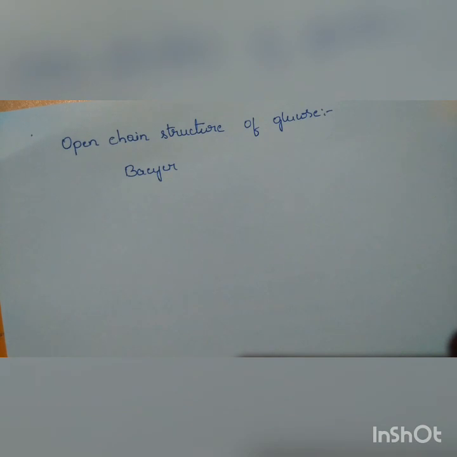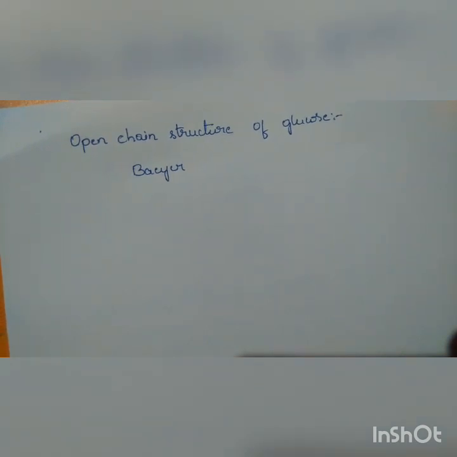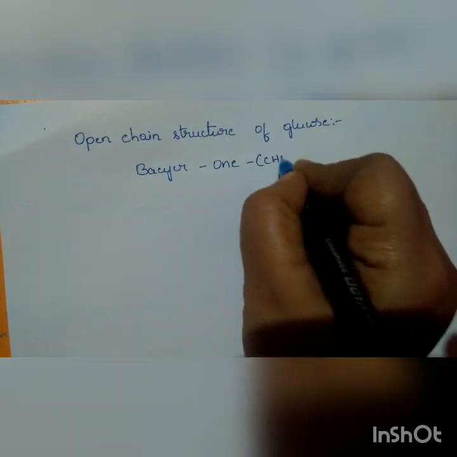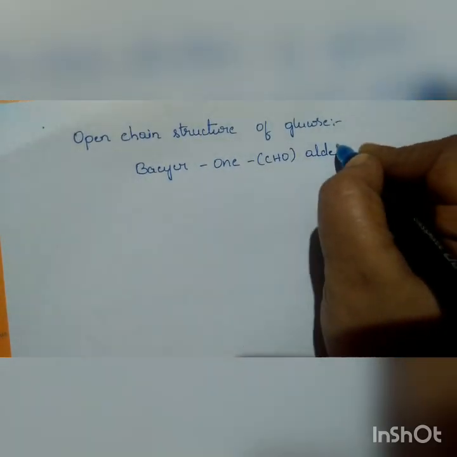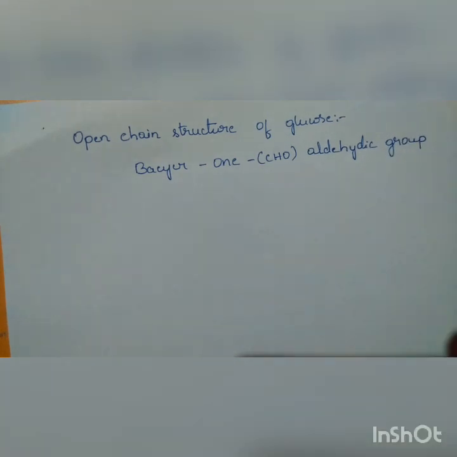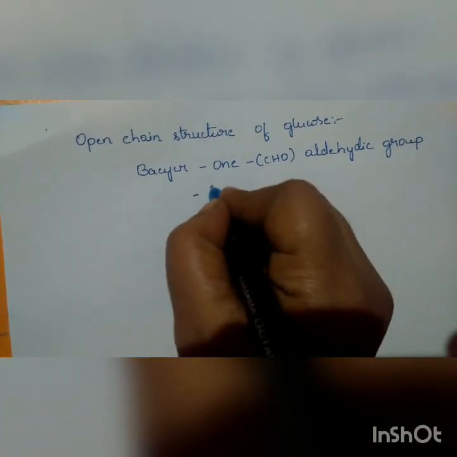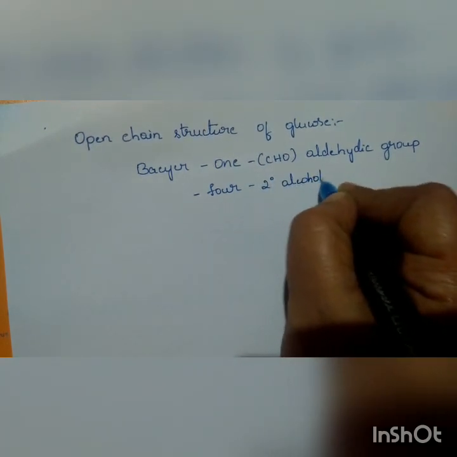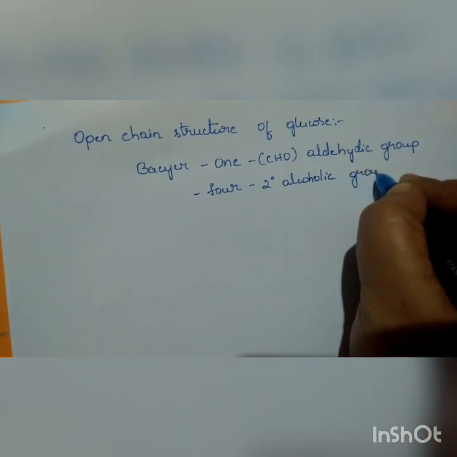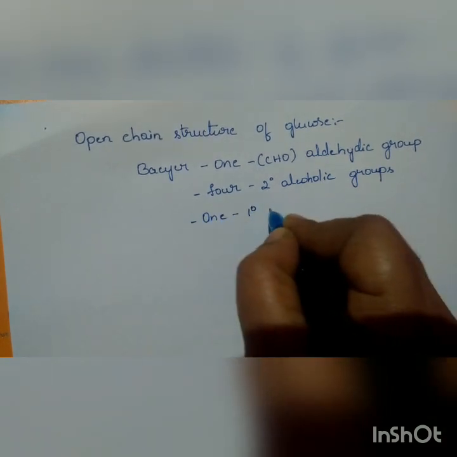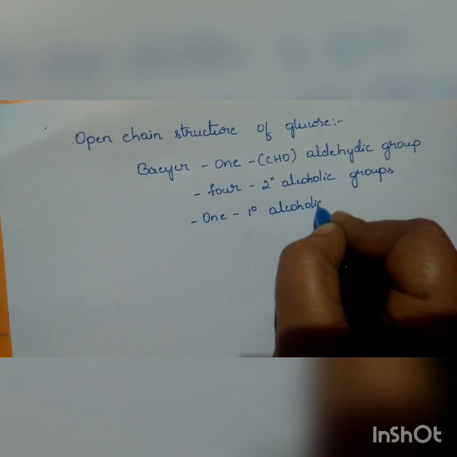He said that the open chain structure of glucose consists of one aldehydic group, four secondary alcoholic groups, and one primary alcoholic group.